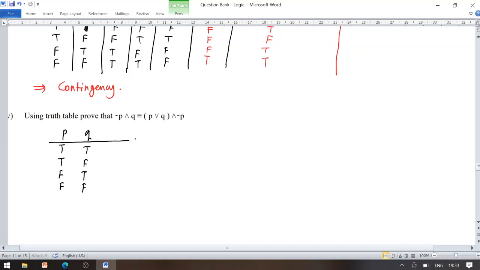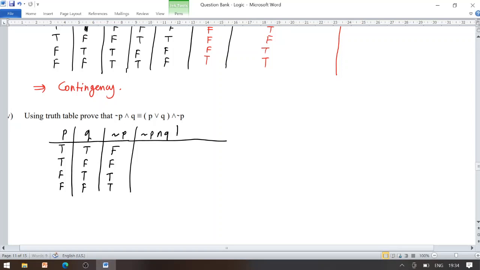Now at first we will require here negation of P, as negation Q is not required. So evaluate just the negation P. Negation of T becomes F while F becomes T, so entries under negation P are F, F, T, T. Now firstly evaluate negation P conjunction Q. T conjunction T is T, and all remaining entries become false.